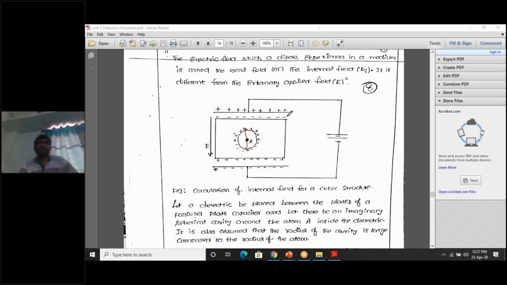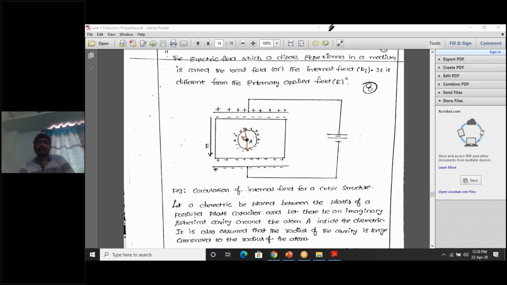Always the direction of electric field is from positive charge to negative charge. So E4 is the electric field due to positive charge on the top surface of the spherical cavity and negative charge on the bottom surface of the spherical cavity. A positive charge and a negative charge separated by some distance will create an electric field. This electric field is E4, the fourth electric field.